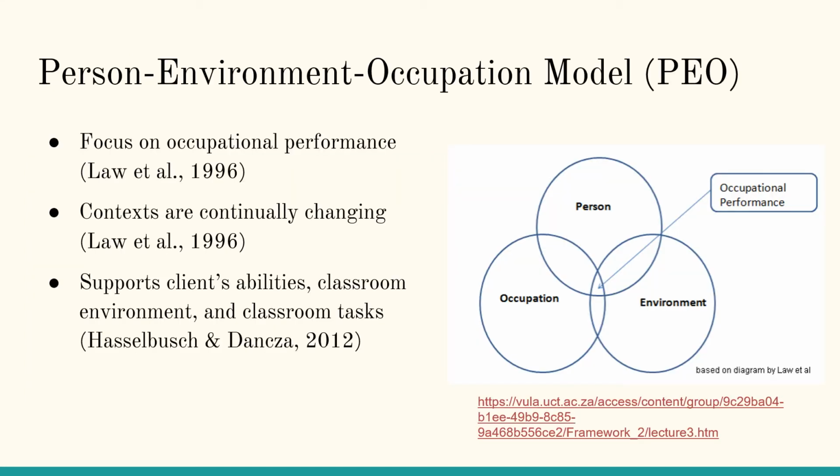The PEO model focuses on how the client's occupational performance changes due to the person, environment, and occupation. Behavioral problems occur when any part of this 3-element model is not working properly and occupational performance is disrupted, since this model recognizes that a person's contexts are continually shifting, and as contexts change, the behavior necessary to accomplish a goal also changes. Supporting the client's abilities, the classroom environment, and the classroom tasks through intervention and modifications will help to improve the client's overall occupational performance.